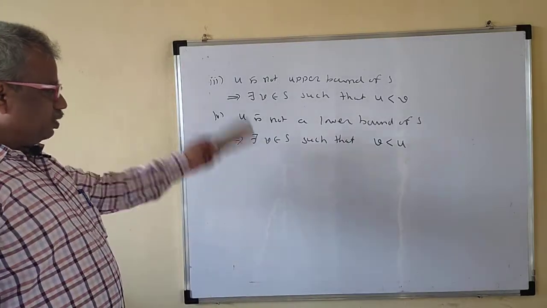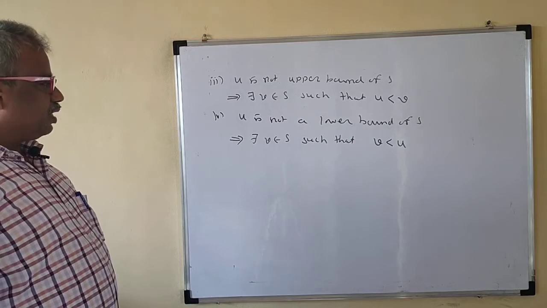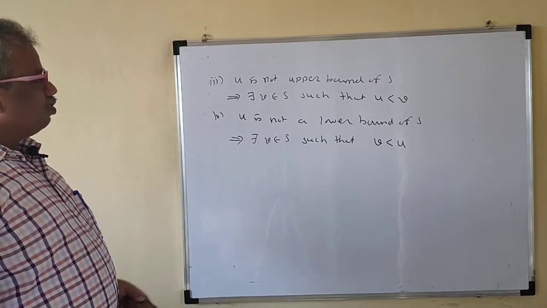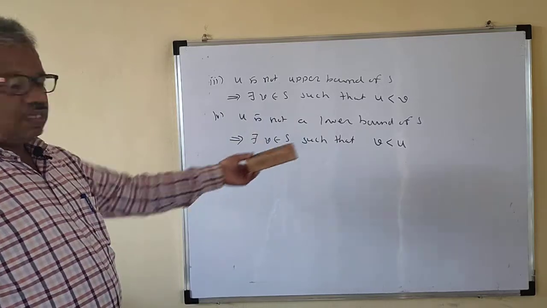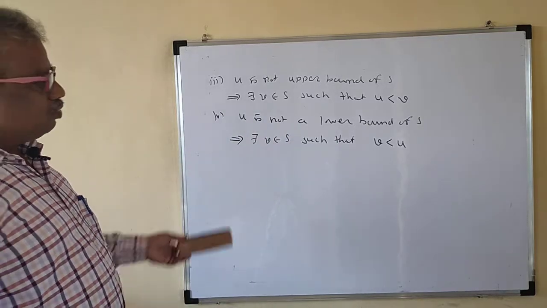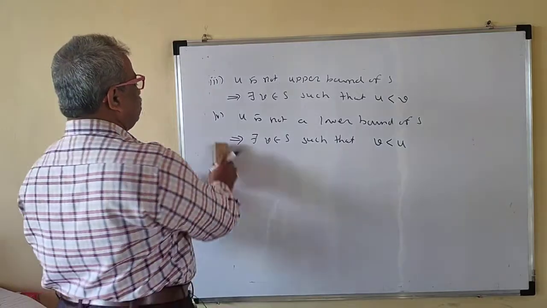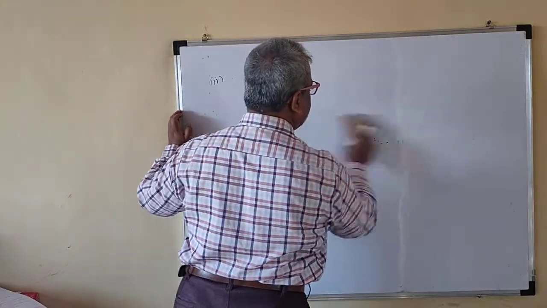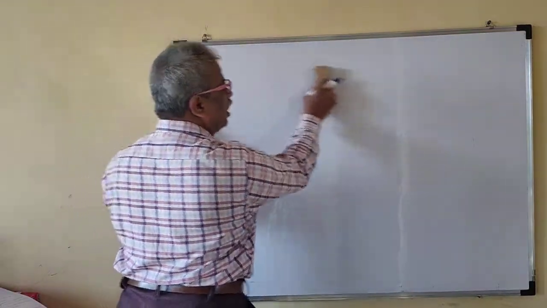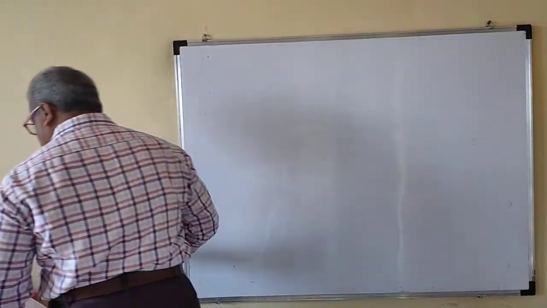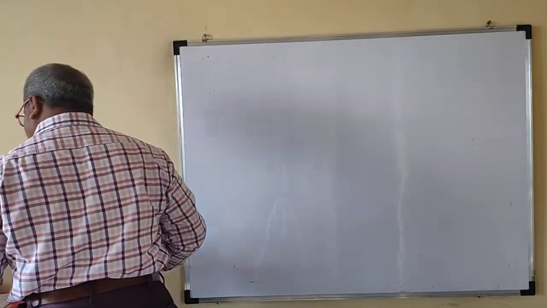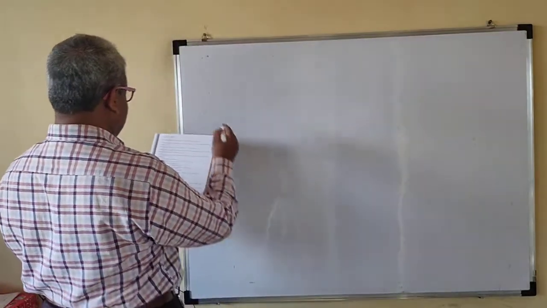We use this somewhere while proving some theorems. u is not an upper bound means there exists v such that u is less than v. u is not a lower bound means there exists v such that v is less than u. We apply this property while proving some theorems or properties of the set. Now see here, we will take a theorem.